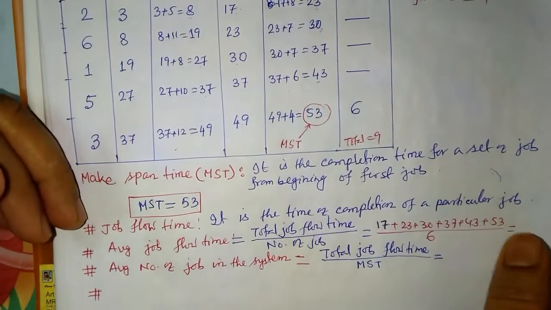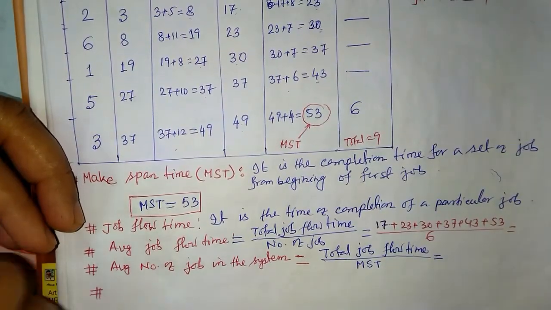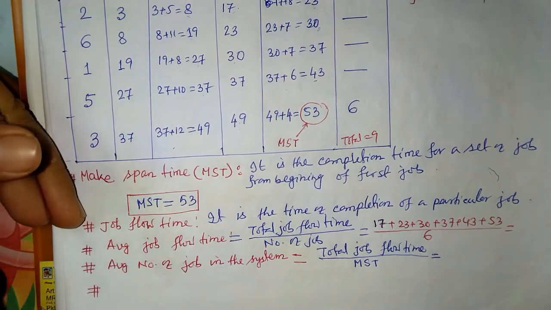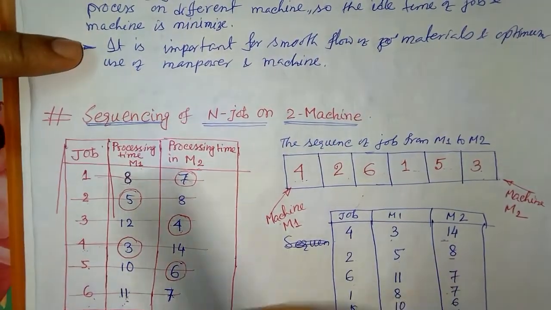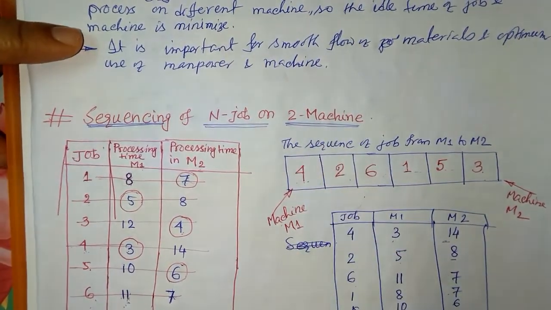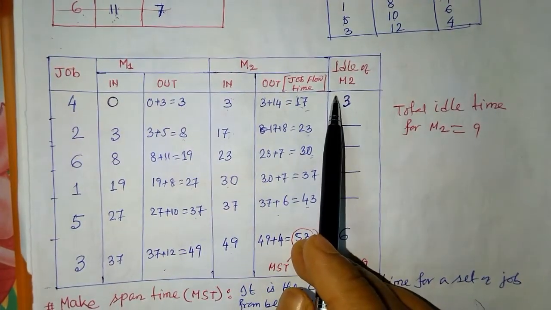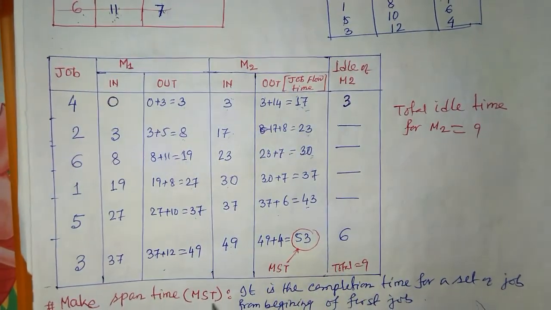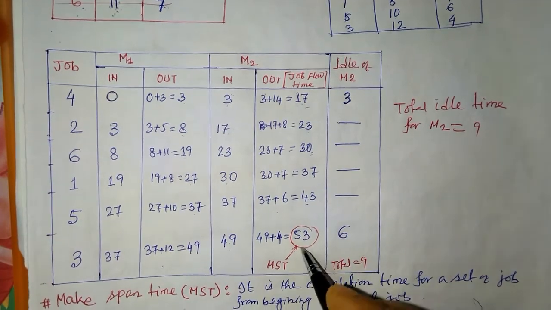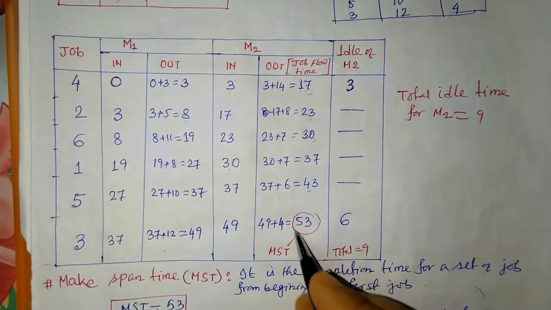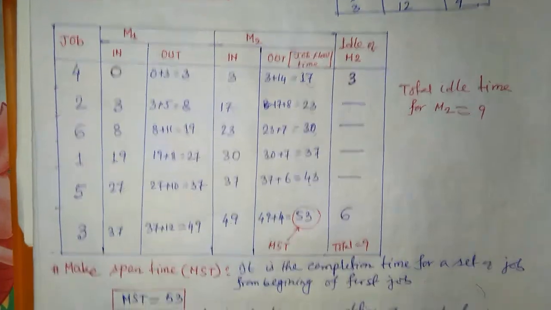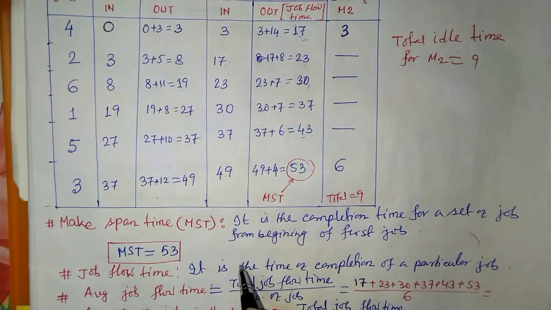So these are all the parameters we need to find. This is our sequencing: how to make a sequence of n jobs on 2 machines, and after that how to find the idle time for machine 2. Then the make span time, the total completion time of a set of jobs, and the job flow time for a single job.